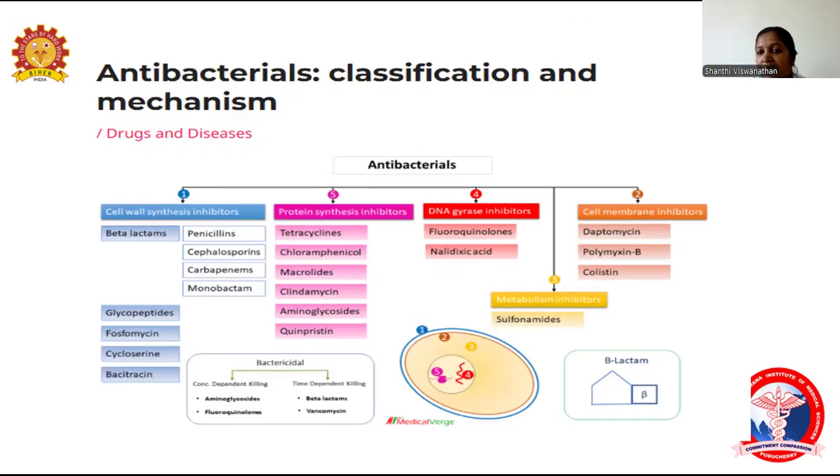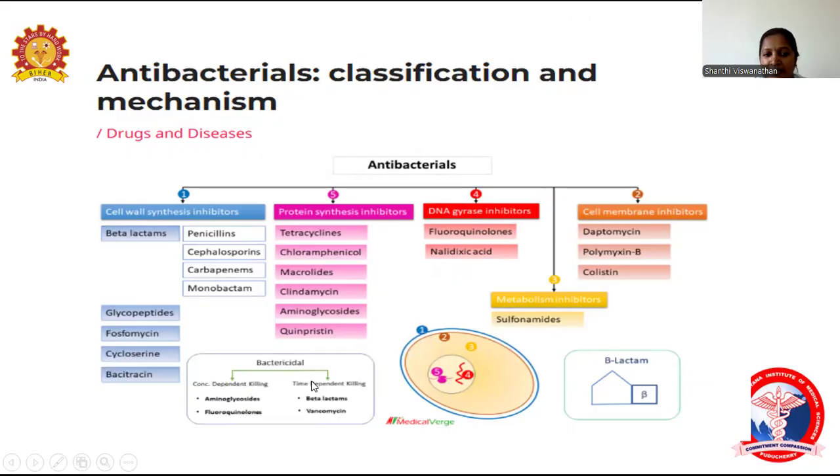These inhibit the cell membrane. Then metabolism inhibitors inhibit bacterial metabolism; under this, sulfonamides are one of the drugs. Then the protein synthesis inhibitors: tetracycline, chloramphenicol, macrolides, clindamycin, aminoglycosides, and quinupristin. These are the groups of drugs which inhibit protein synthesis occurring in the bacteria. One more is DNA gyrase inhibitors: fluoroquinolones and nalidixic acid. These inhibit the enzyme DNA gyrase.